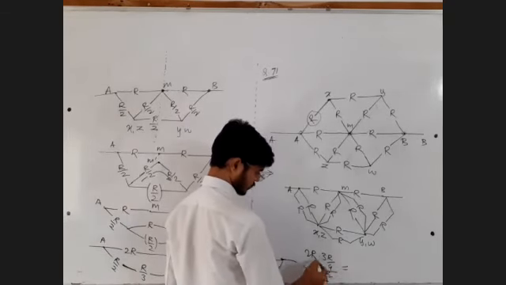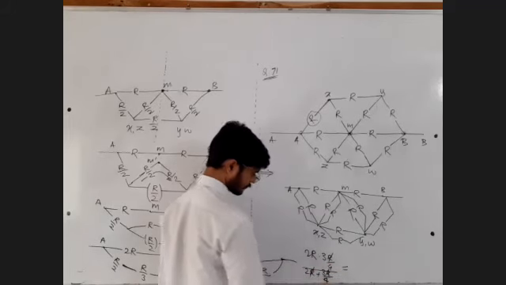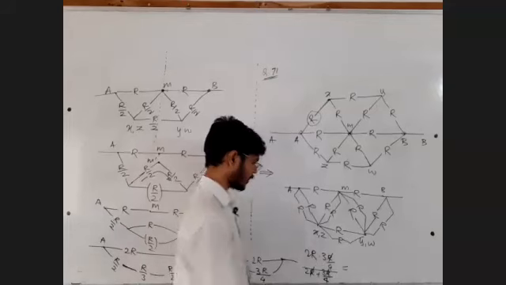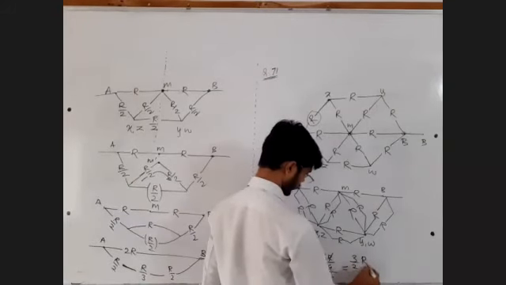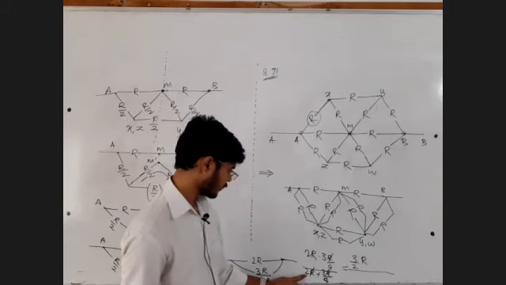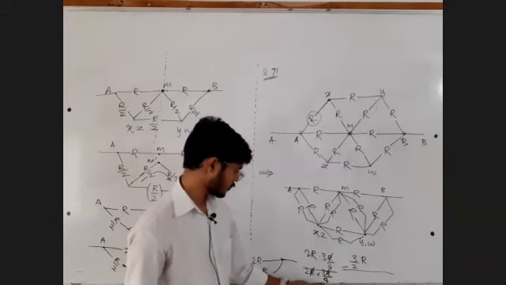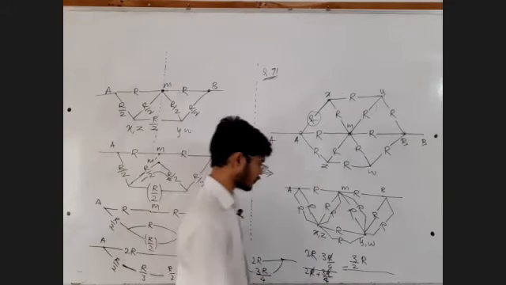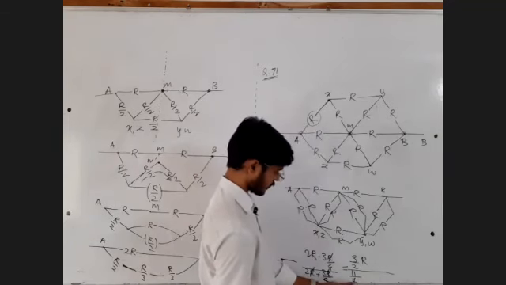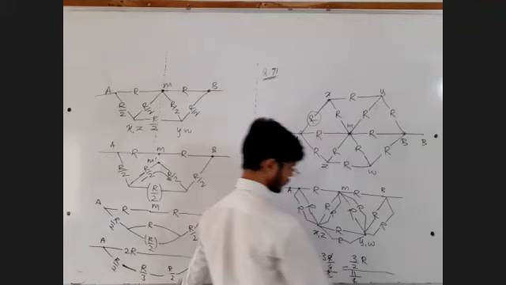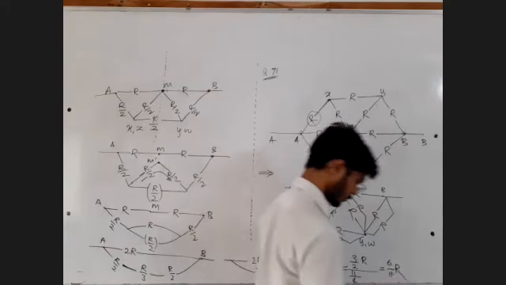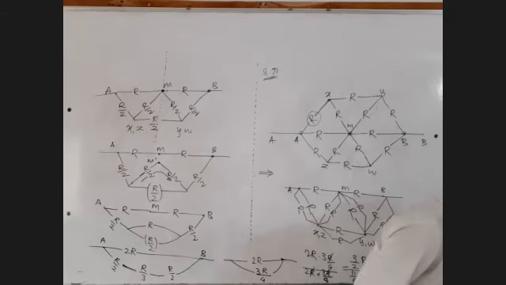R common and cancel. One R cancels with the common R. That will become in the numerator 3 by 2R. In the denominator, what would that be? 2 plus 3 by 4. 2 plus 3 by 4 is 8 plus 3, 11 by 4. That will be 11 upon 4. 2 cancels with 4. That will be 2 in the numerator. That will be 6 by 11. That's my answer. Check if their answer and my answer are correct or not.